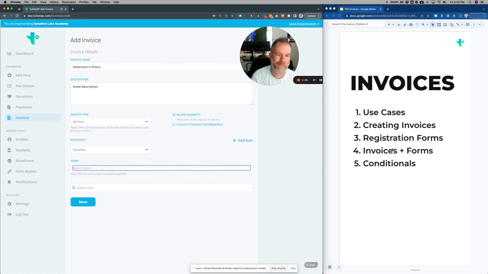Form, you can actually tie it to a registration form. So after they complete the invoice, they then fill out a t-shirt size or whatever other additional information you might need, a waiver, medical release, whatever type of releases you might need. You could actually select a form that you have pre-built in the form builder, which is really powerful. It has tons of capabilities there.